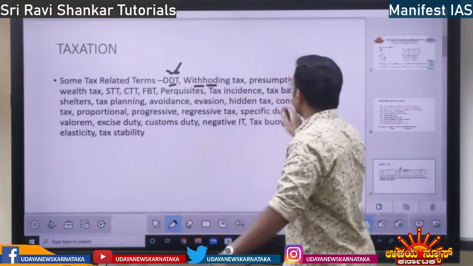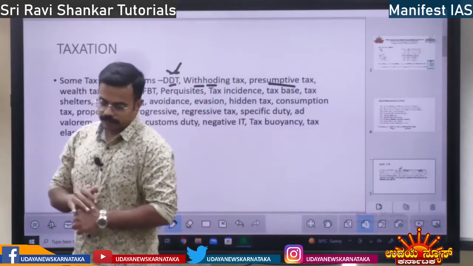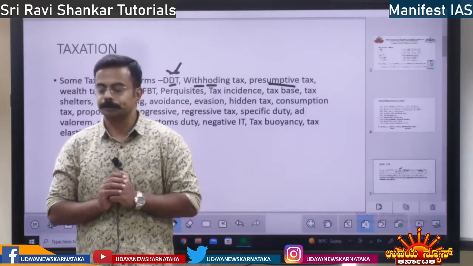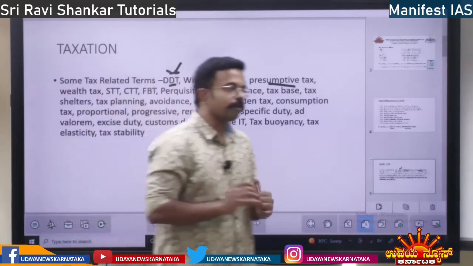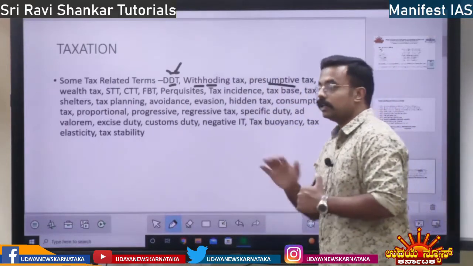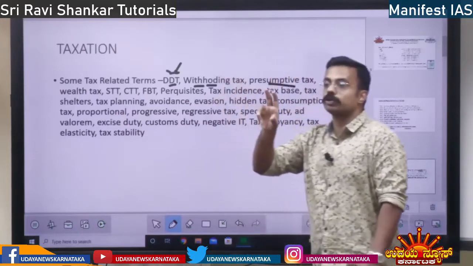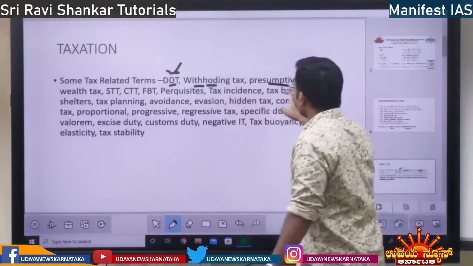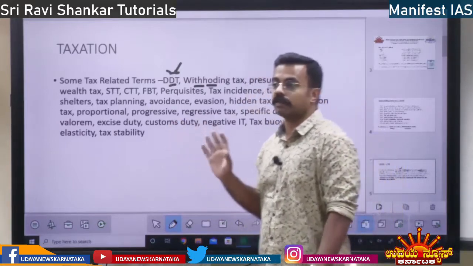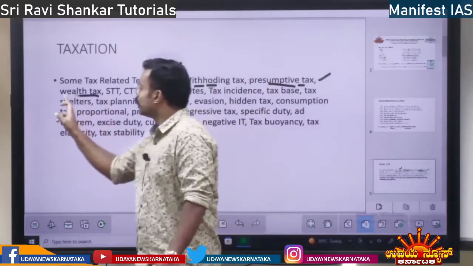Next you have presumptive tax. What is presumptive tax? Suppose your income is not properly counted, that is, you have not maintained proper records. So the government presumes that this much tax you owe to the government. When the government presumes, without any record, the percentage of tax you have to pay, that is presumptive tax.